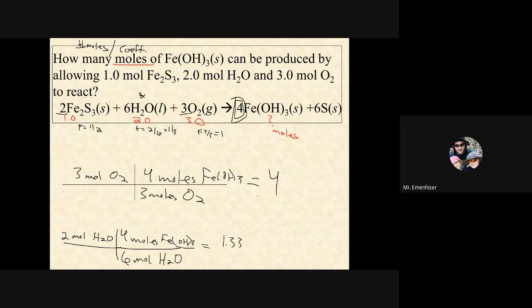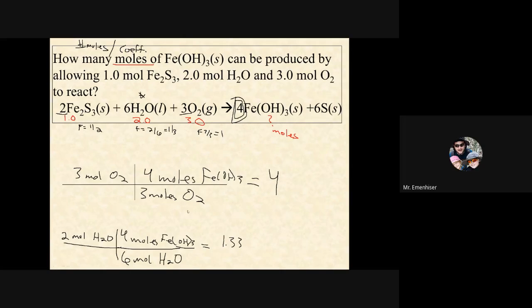So you can do the shortcut, or if you want to be sure, you can do it this way. You can take the moles of each and convert them to the moles of the product. Once you know the moles of the product that you can theoretically make from each reactant, that is the number you need to determine how much can be made. You do not have to multiply this by the molar mass of the substance, because if I take 4 times the molar mass of iron hydroxide, that's still going to be more than 1.33 moles of iron hydroxide, because the molar mass is the same. So once you have moles of the product, you are good. You do not need to go all the way to mass.